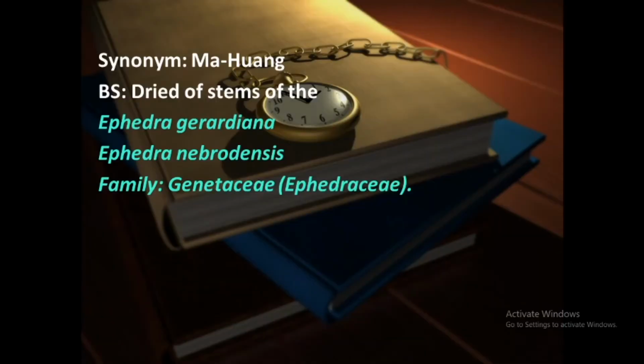So this ephedra is also known as ma huang. These are the dried stems of two different species of ephedra, that is Ephedra gerardiana and Ephedra nebrodensis, belonging to family Gnetaceae, also known as Ephedraceae. This is the important biological source and family of ephedra.